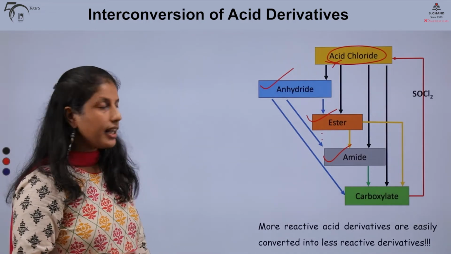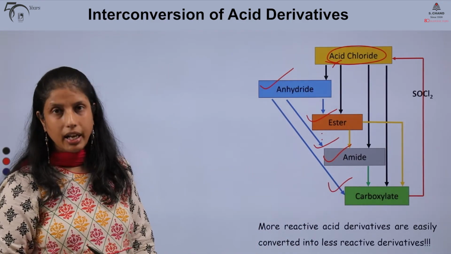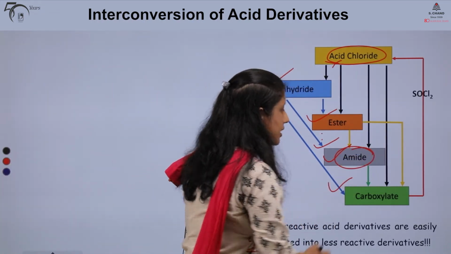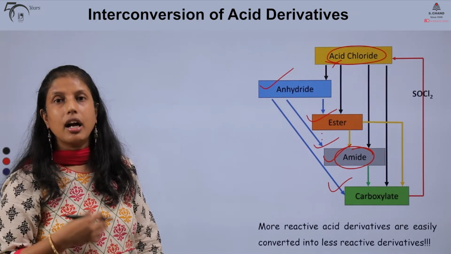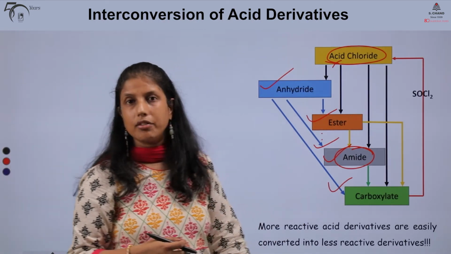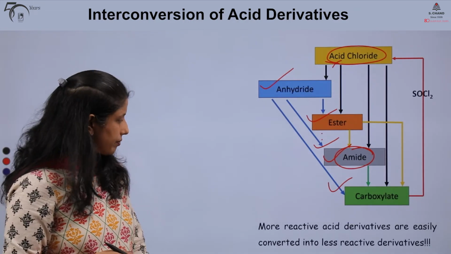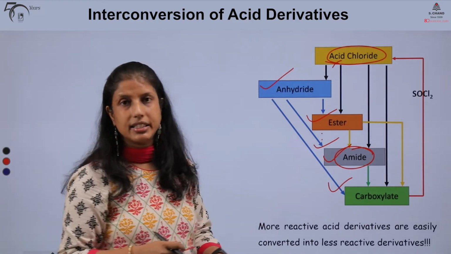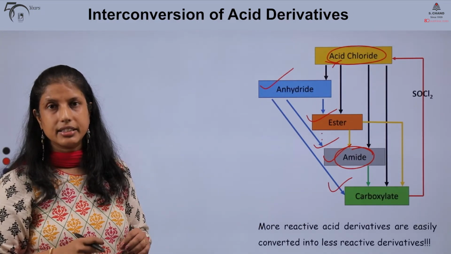Esters, on the other hand, can be converted to the amides or carboxylic acids upon hydrolysis, whereas our least reactive amides can only be converted to the corresponding carboxylic acid upon hydrolysis in acidic conditions, or to the sodium salt of the carboxylic acid if we treat it with a base like sodium hydroxide. So, remember that the more reactive acid derivatives are easily converted into the less reactive acid derivatives.